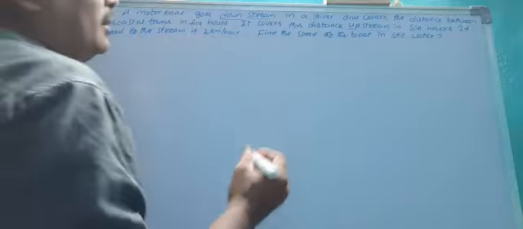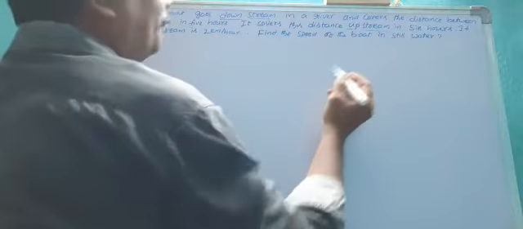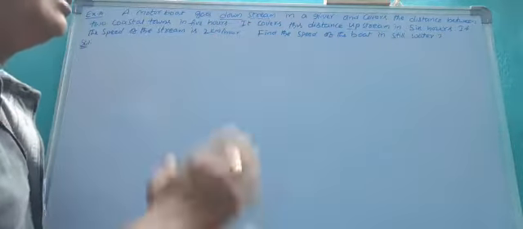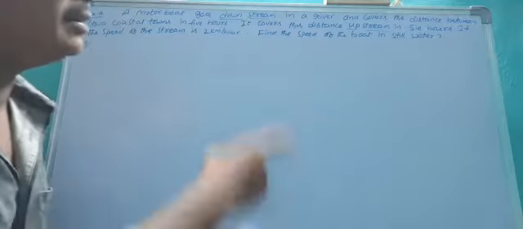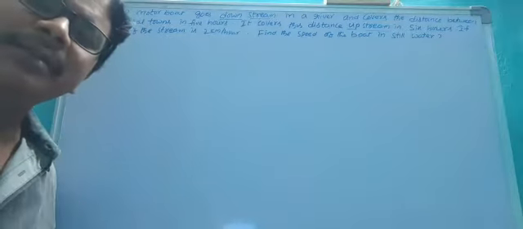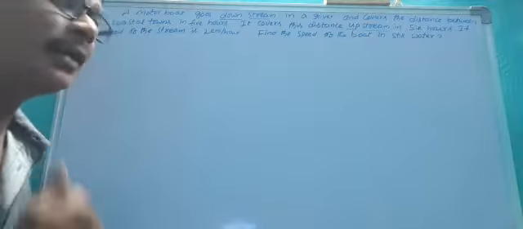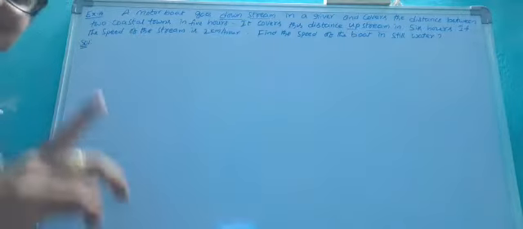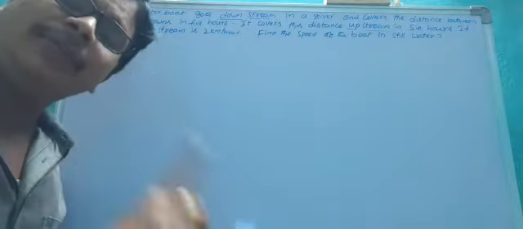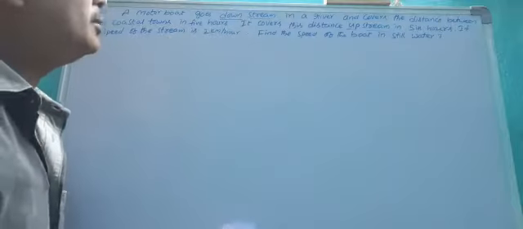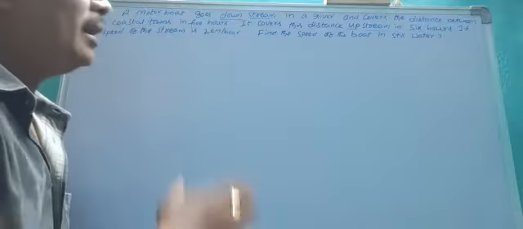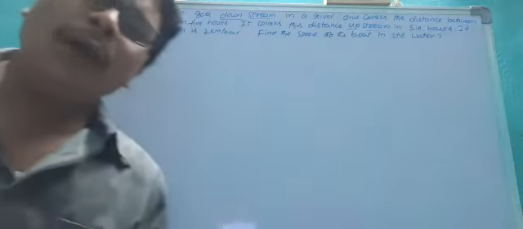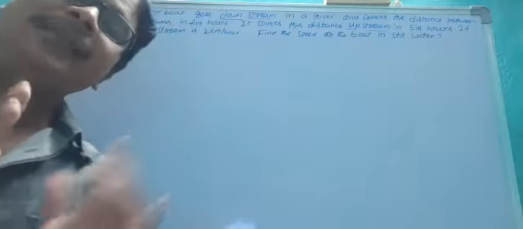5 hours time for traveling. And it covers the same distance in upstream movement. It takes 6 hours time in reverse order. If the speed of the stream, the speed at which the river flows, is 2 kilometers per hour, what do you want? You want to find the speed of the boat.